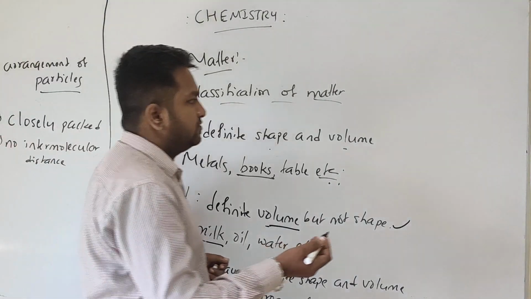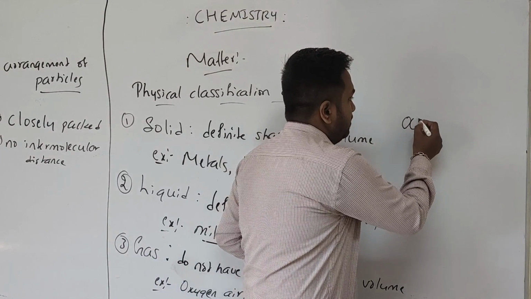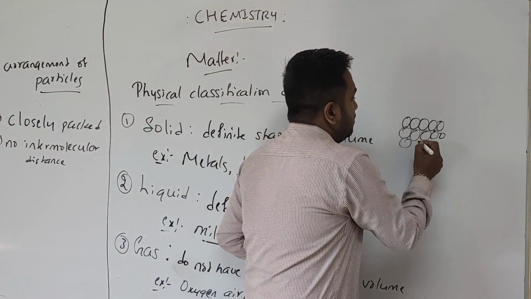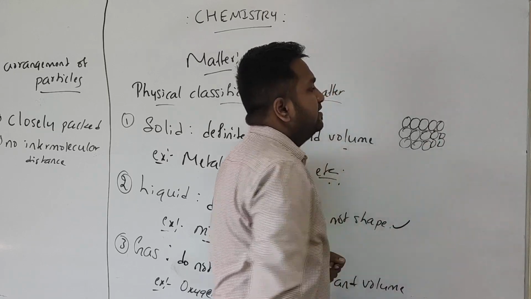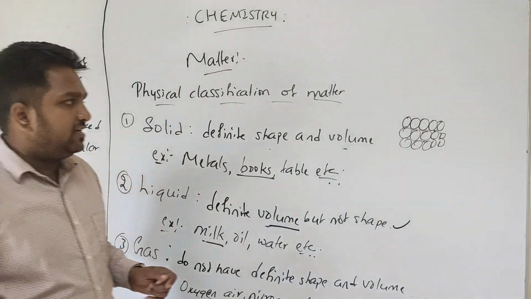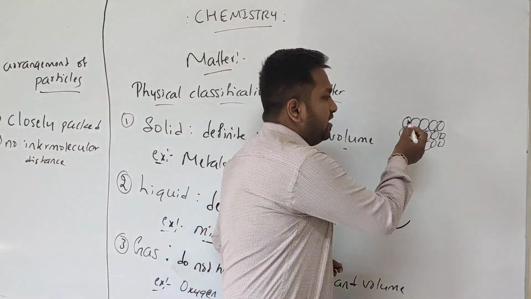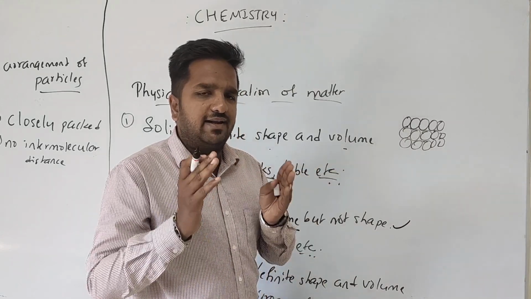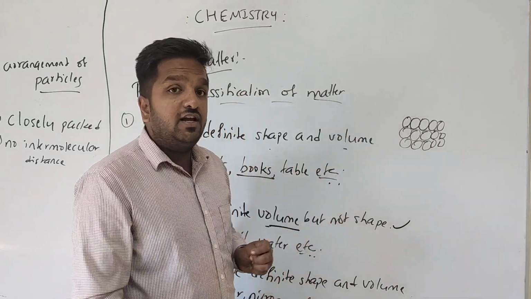The arrangement of particles will be like this. These are the components of that particular solid. See, there will be no gap between the constituent particles, so they cannot move from one place to another. So almost they are rigid and they form a definite volume.